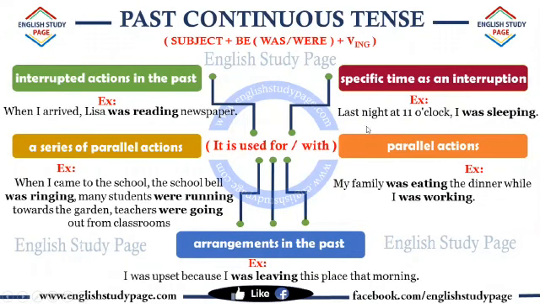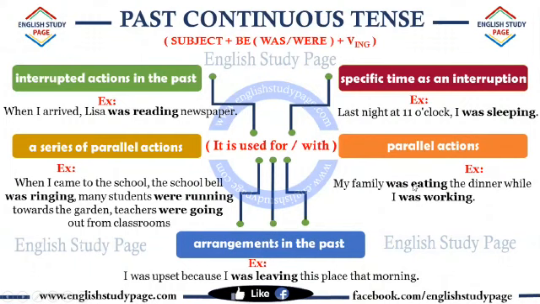In these sentences, we use a specific time. When we use time, we always use the preposition at. Last night at 11 o'clock, I was sleeping. Parallel action. My family was eating dinner while I was working.